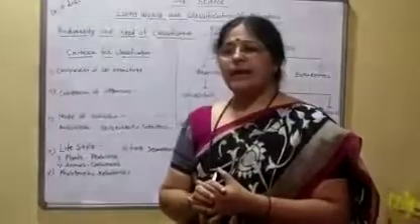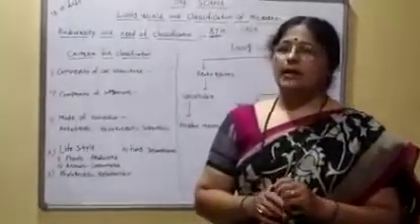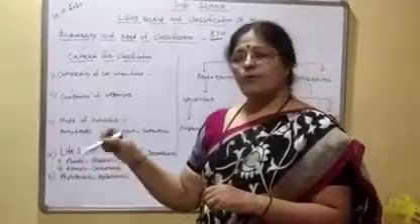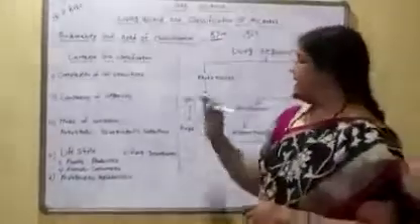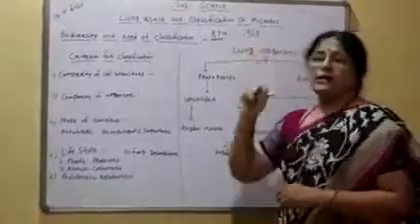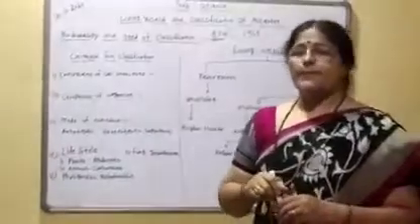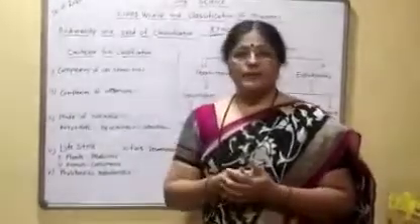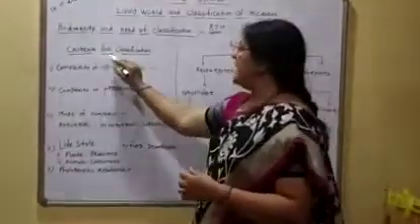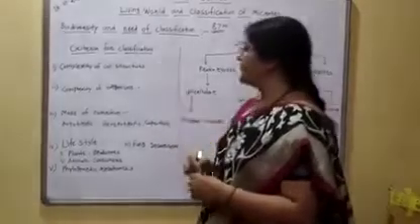There are various scientists who studied the classification of living organisms. In 1969, he divided living organisms into 5 parts. This is the criteria for classification.